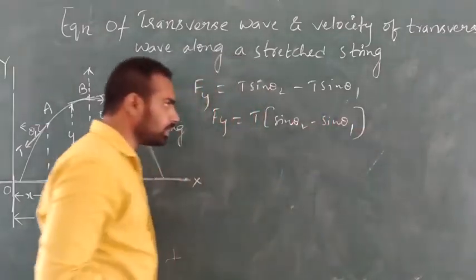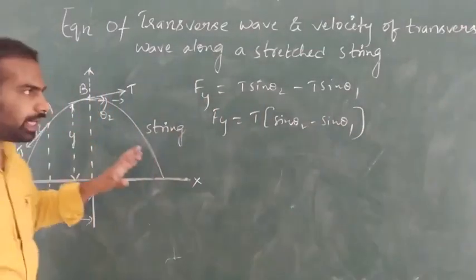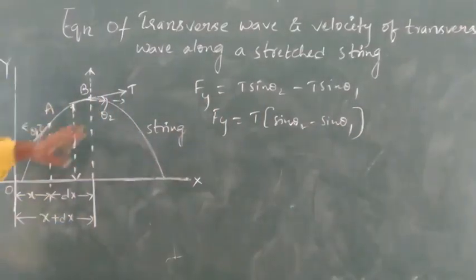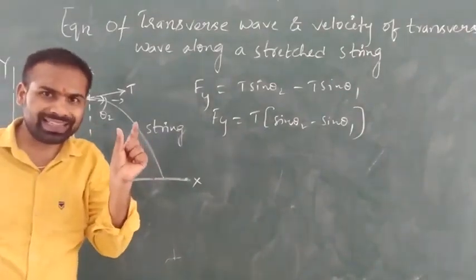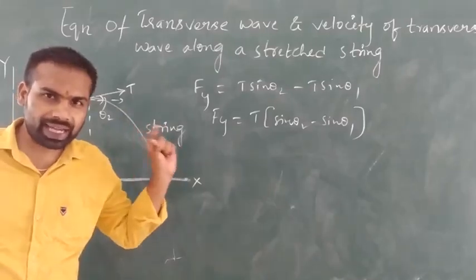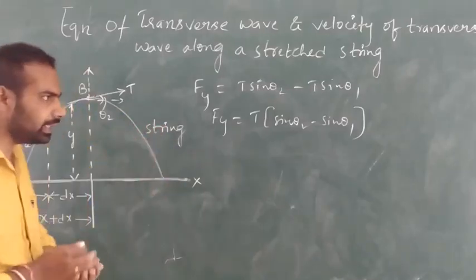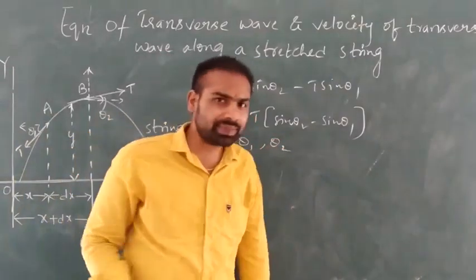But the element AB, whose length is dx, is very small, hence the angles theta 1 and theta 2 are also very small.